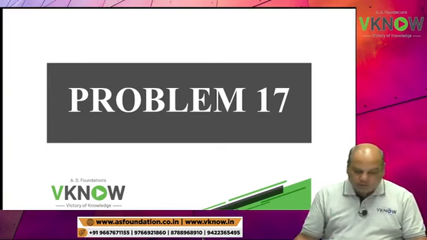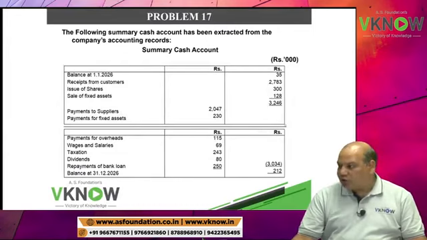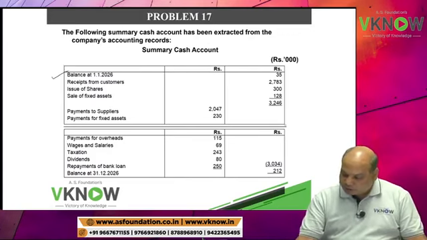The following summary cash account has been extracted from the company's accounting record. No need to write the question. Rupees in thousand. Opening balance on 1st January 2026. Oh my god, this is futuristic.